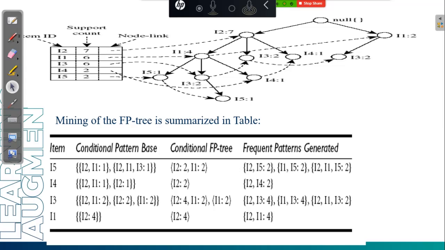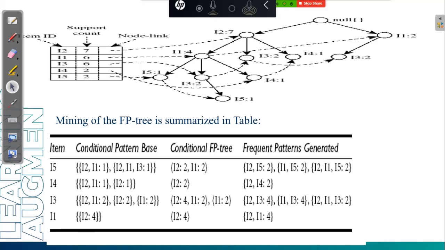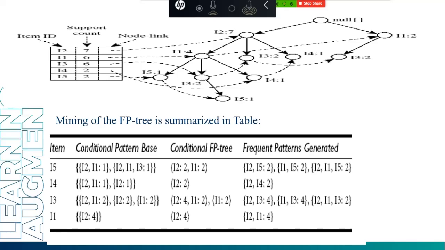I will explain it. I have to take the path. I2 is 7, I1 equal to 6, I3 equal to 6, I4 equal to 2, I5 equal to 2. So I have to choose the item which has the lowest support count, that is I5. So I have to find how I5 is reached. I'll show it to you. We have to find the path, how I5 is reached. Okay, just a minute.